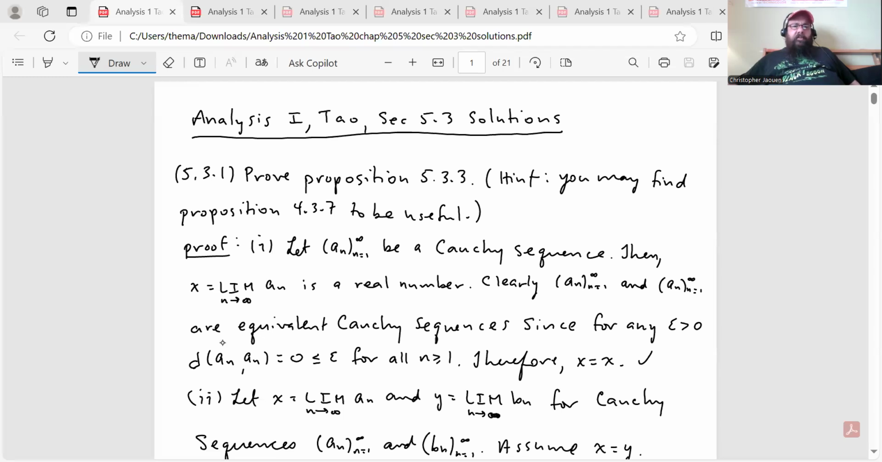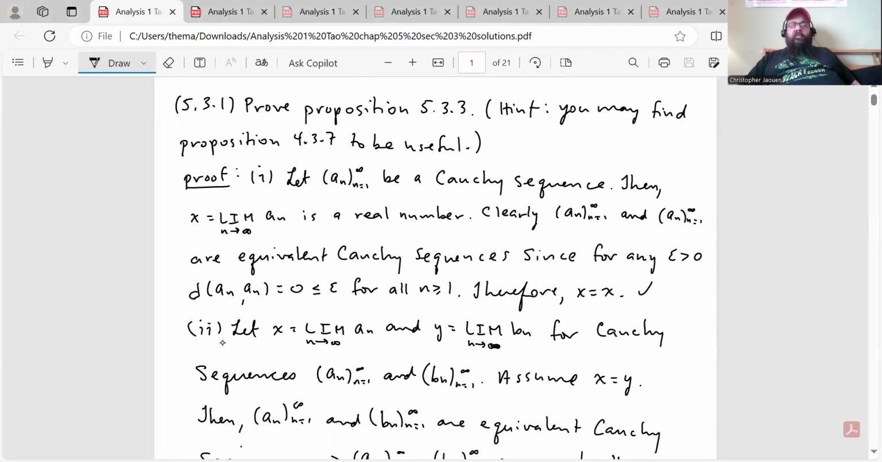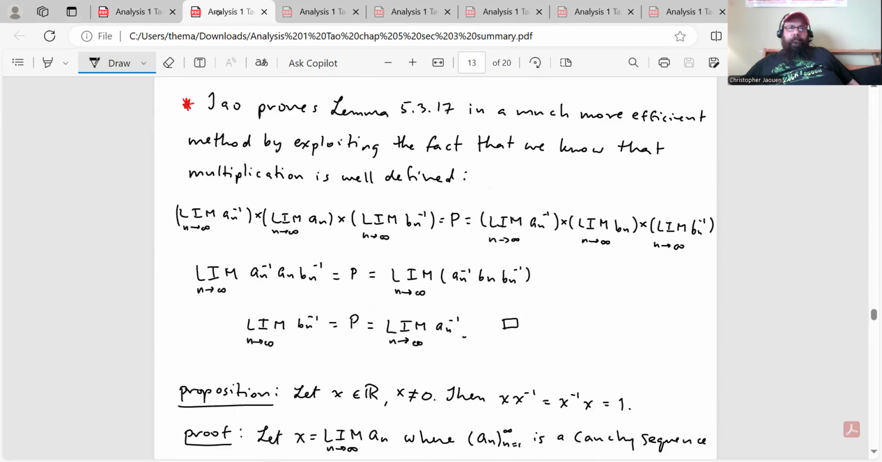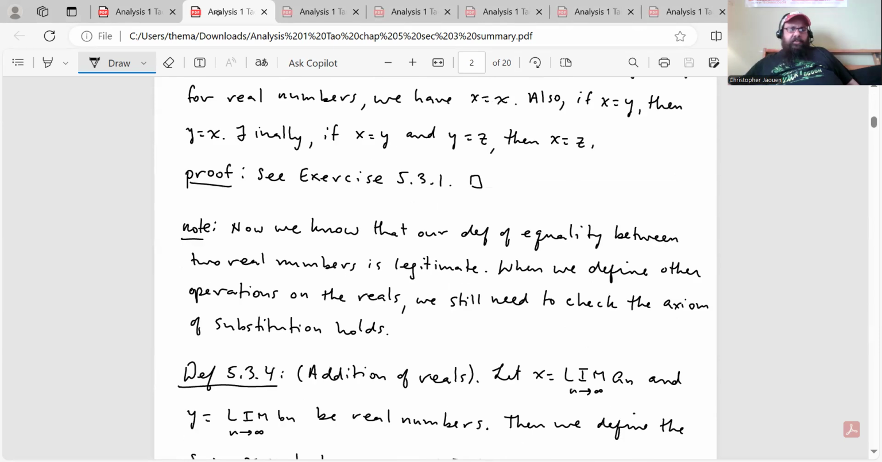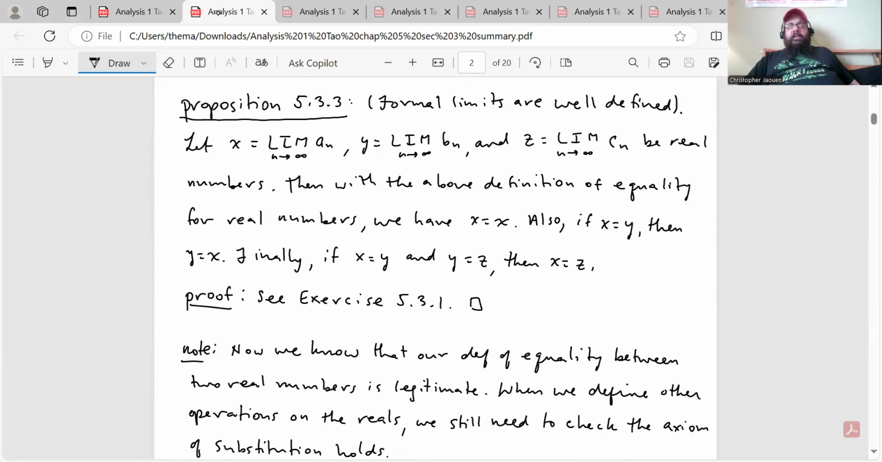Okay, so we'll start with the first question here, 5.3.1. Tao asks us to prove proposition 5.3.3. Let me remind you of what that theorem says. Just scroll up here in the notes for this summary of section 5.3. So proposition 5.3.3 is the proposition that tells us that formal limits are well defined. In other words, we have to show that equivalence of real numbers is an equivalence relation. So it has to be reflexive, symmetric, and transitive. So let's go and do that.